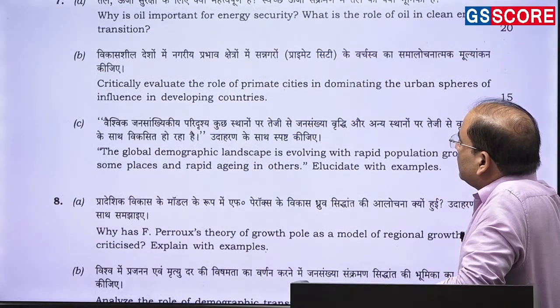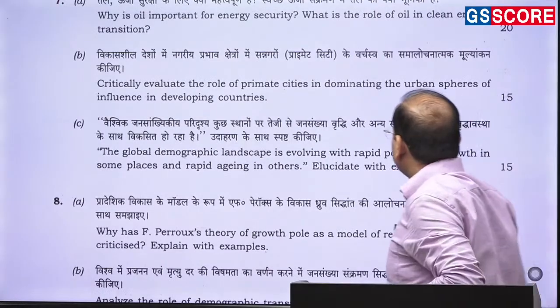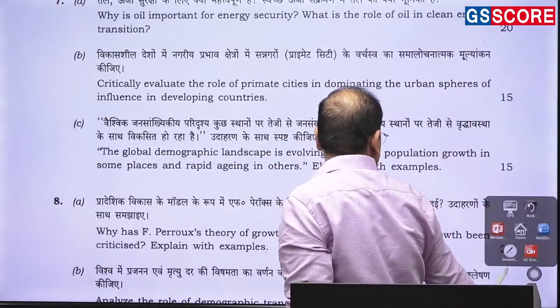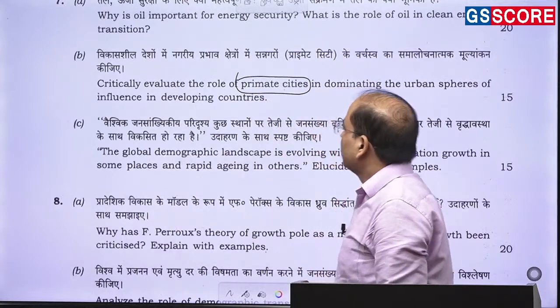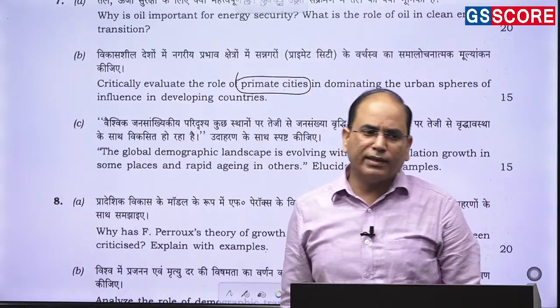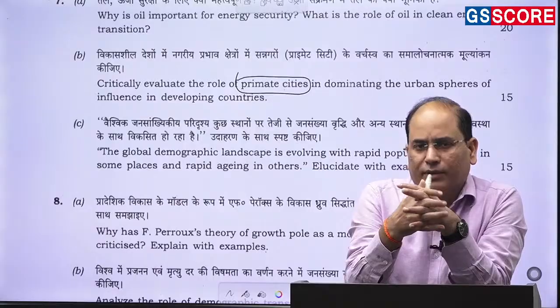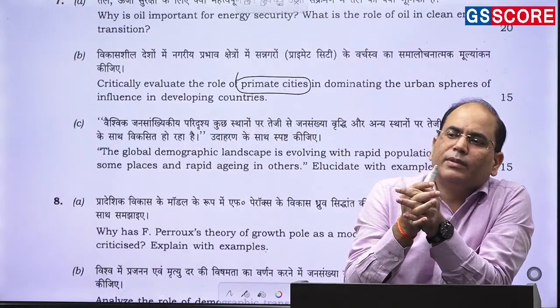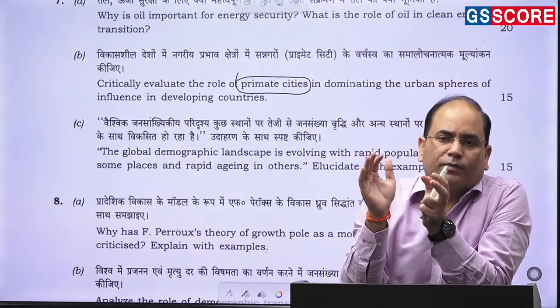Then next question is critically evaluate the role of primate cities in dominating the urban spheres of influence in developing country. So this is a question of the primate cities, and this primate city concept is associated with the settlement. The population settlement geography का question है. Primate city is the city that is dominating, the most important city, and like in our country, हमारे यहाँ पे primate city का जो concept है वो applicable नहीं होता. Because the primate city concept simply believes that one of the city should be disproportionately very large in population.